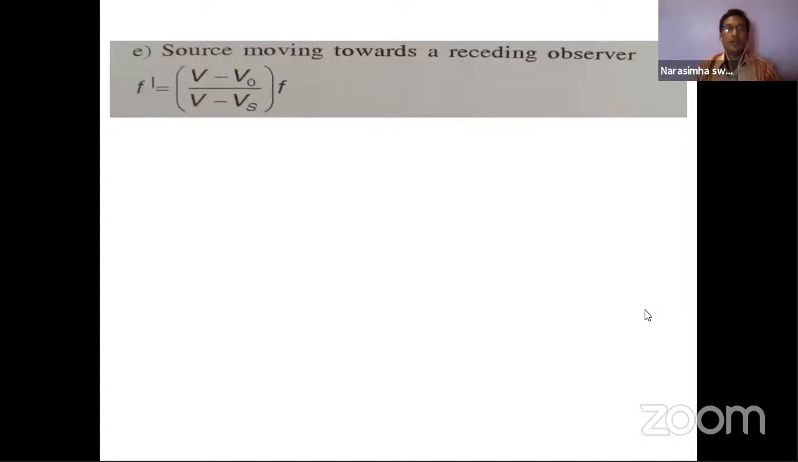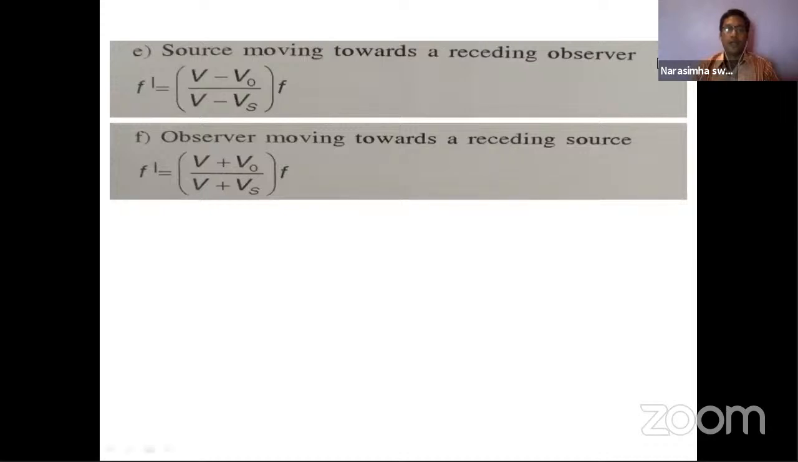And here the source is moving towards a receding observer. In this case, this is the formula: f dash is equal to (v minus v naught) by (v minus vs) into f. And the next case is observer moving towards a receding source. Previously the source was moving, now the observer is moving towards. See, observe these signs here. The formulae look the same; the only thing is, directions are very important.